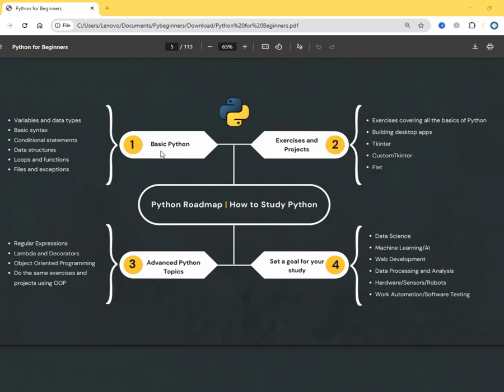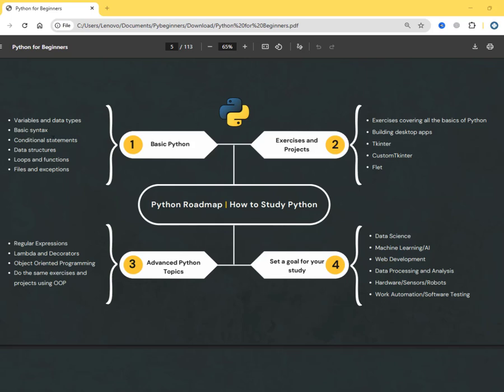So when we are talking about basics in Python programming language, first you just need to concentrate on understanding how to create variables and which types of data exist in this programming language, okay. It's very important because those two things usually are the things that run the code, okay. They are the pillar, the base of those programming languages usually. Then after that you'll need to understand the basic syntax of this programming language.